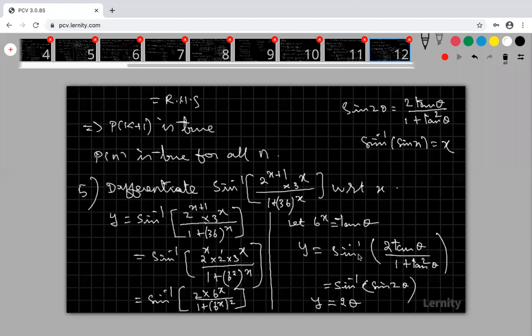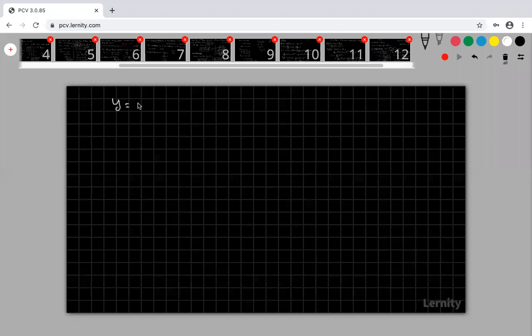My theta is equal to tan inverse of 6 power x. So substitute that. Therefore, my y is equal to 2 tan inverse of 6 power x.